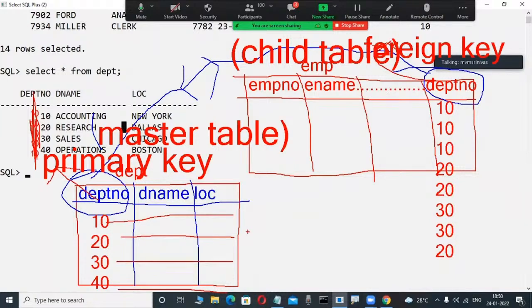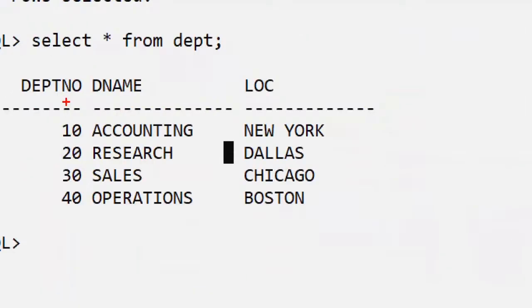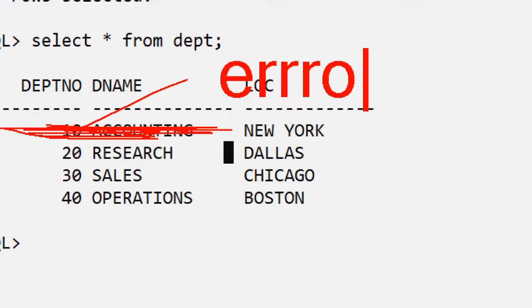Why do we establish a relationship between tables? From a data security point of view. What type of data security? Concentrate, anybody guess? Suppose there is a master table in a database, and I try to delete a record, this 10 for example, from the master table. Possible or not possible? Very good, impossible. It will give an error. That is security.